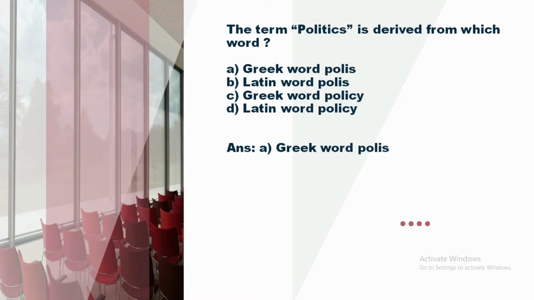And you all know Greece is the birthplace of political science, where renowned philosophers like Socrates, Plato and Aristotle were born. And the very important thing is Aristotle is known as the father of political science, and his famous book is The Politics. Then we will go to the second question.